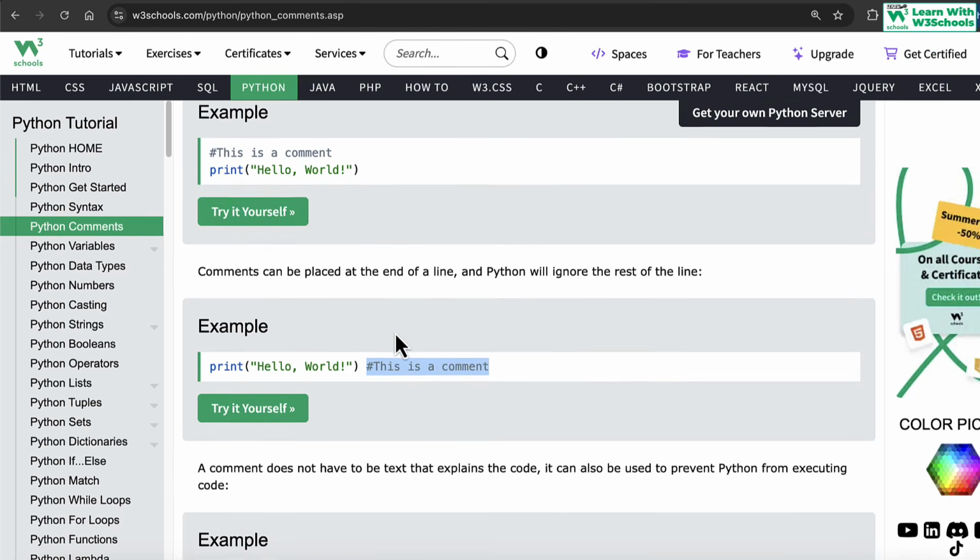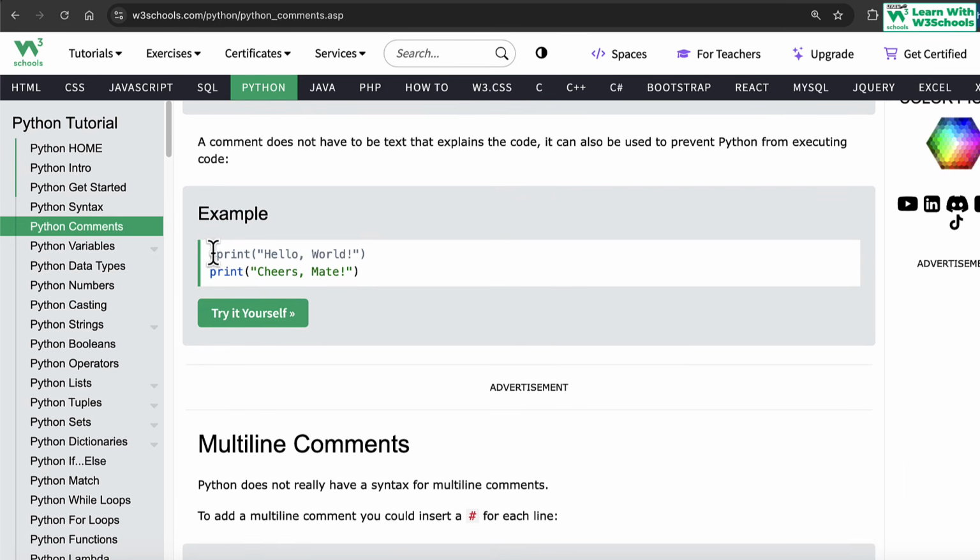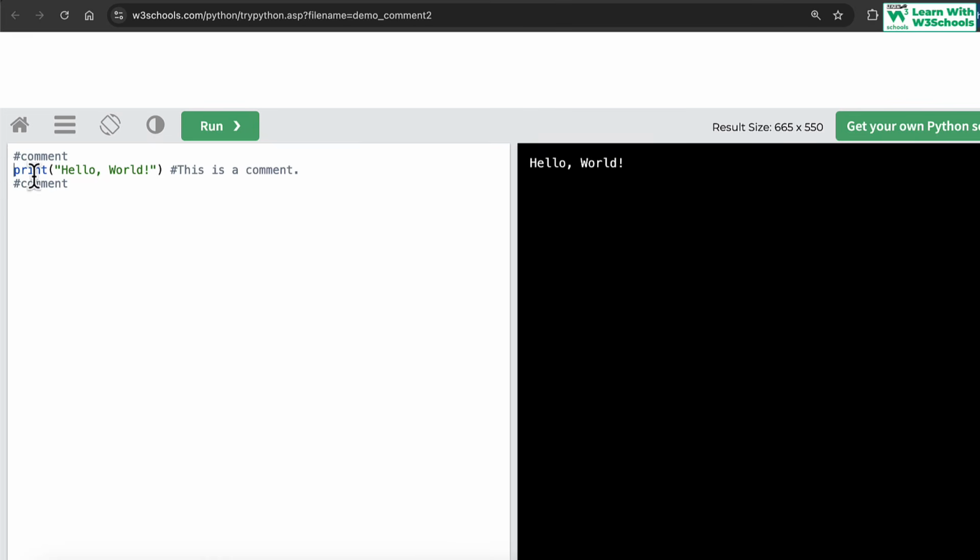Make sense? Wonderful. Similarly, we sometimes use comments to test the code as well. Some things we want to comment out. So you come here and say, I don't want to use this, and I can use a hash here, and then maybe I use another print statement here, and I can say, for example, please subscribe if you still haven't done that, and then you can execute the code. So we can even comment out code, and again there's a hash. This is also completely ignored, and only the line please subscribe, if you still haven't, is printed on the output.